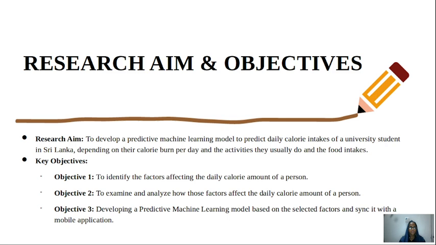So based on my research topic, I have three main objectives in my research, and the first one is to identify the factors affecting the daily calorie amount of a person, and the second one is to examine and analyze how those factors affect the daily calorie amount of a person, and my last objective is to develop a predictive machine learning model based on the selected factors and sync it with the mobile application.